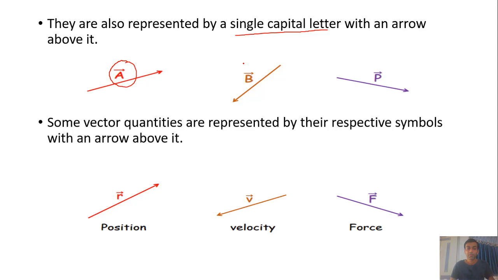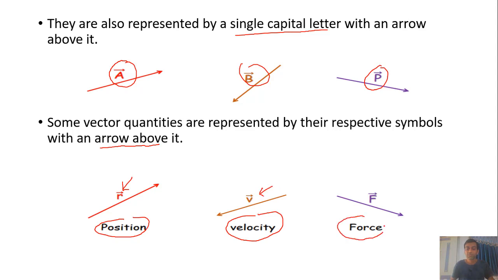Vector can also be represented by a single capital letter as below: capital letter A, capital letter B and capital letter P, or we can say vector A, vector B and vector P. Some vector quantities are represented by their respective symbols with an arrow above. Physical quantities like position, which is always represented by small letter r, velocity by v, and force by F, can be denoted as vectors: position vector r, velocity vector v and force vector F. Electric field is always represented by capital letter E.